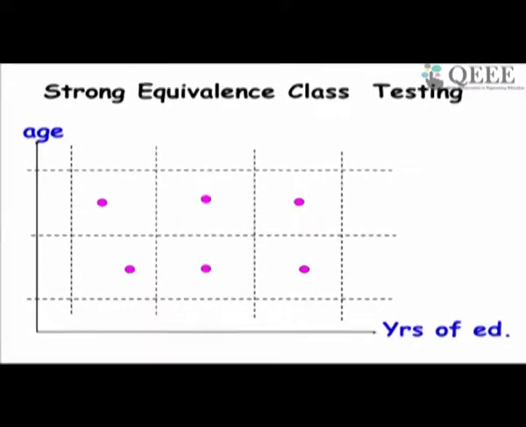Whereas in strong equivalence class testing, we check all possible combinations. So young and school, young and college, young and doctoral, old and school, old and college, old and doctoral. But we will call it a robust equivalence class when we also include the invalid values.